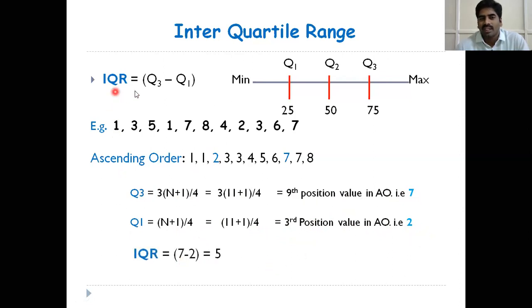What is the formula of interquartile range? Q3 minus Q1. What is Q3? 7. Q1 value is 2. 7 minus 2, that is equal to 5.